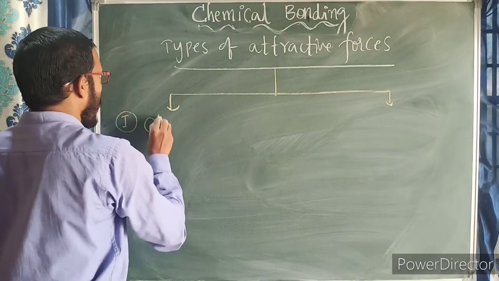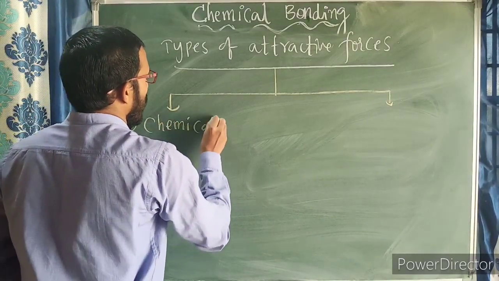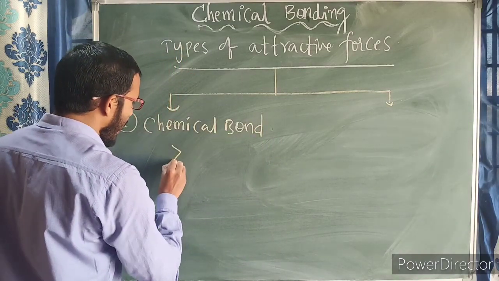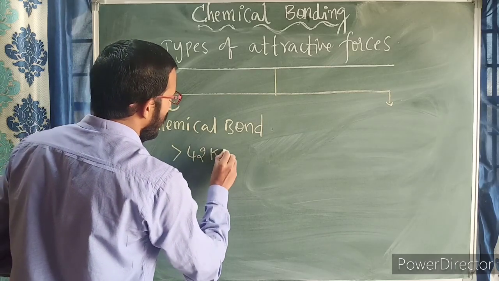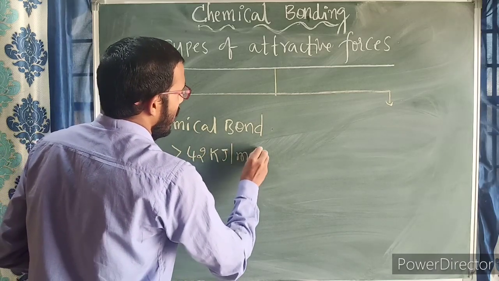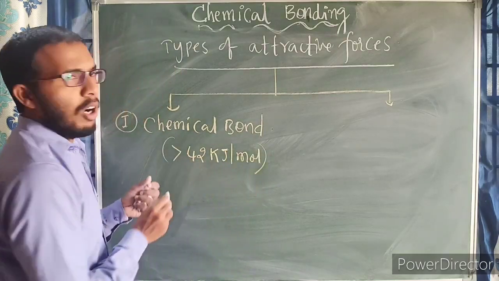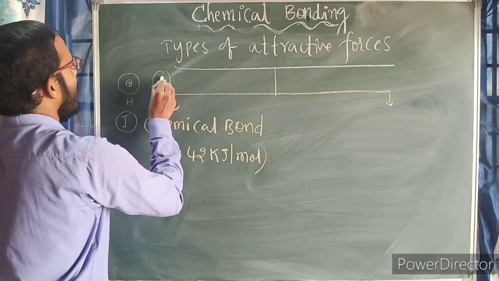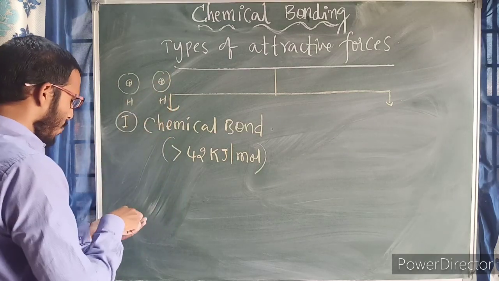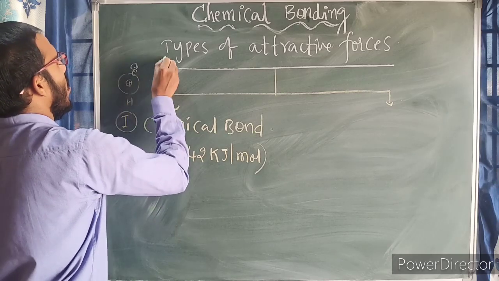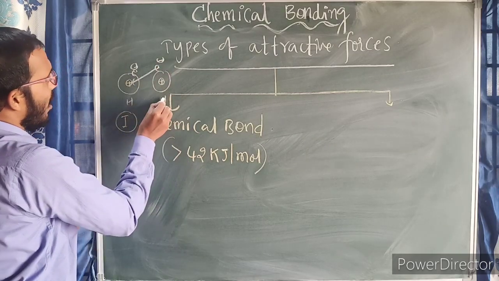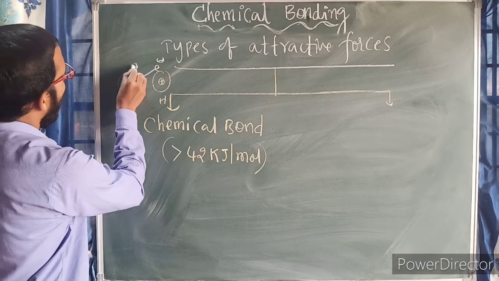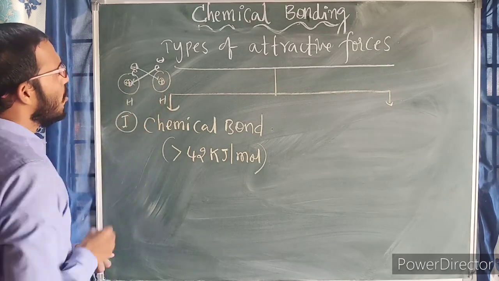Point number 1, chemical bond. For a chemical bond, the released energy should be greater than 42 kilojoule per mole. Then only that bond is called a chemical bond. Suppose this is one hydrogen atom and this is another hydrogen atom, each with an electron. The electron of one atom is attracted by the nucleus of the other atom.